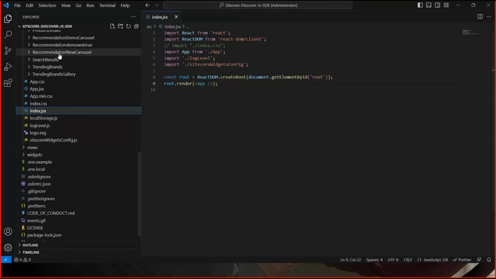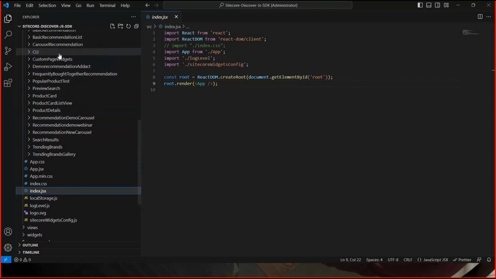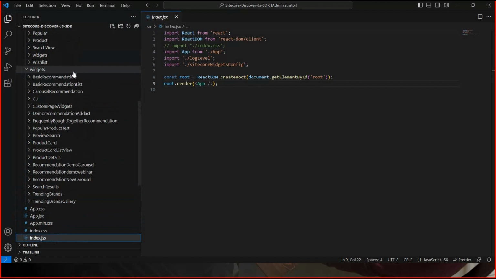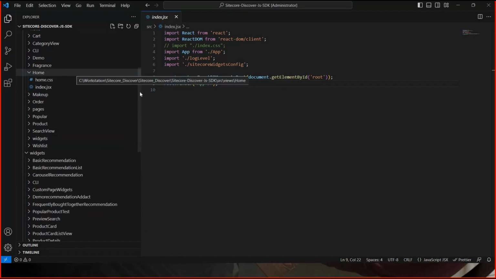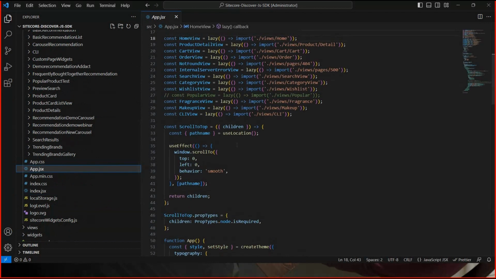Definitely, once you are using the SDK, because it's built in React, you need basic knowledge of React, how we can consume these structures and how we can get this data. It's a React based application. So index.js is pointing to app.js, so let me go to the app.js.